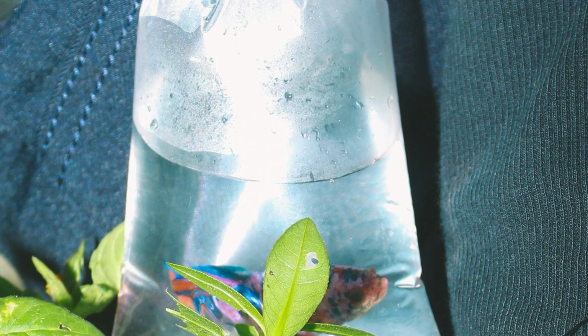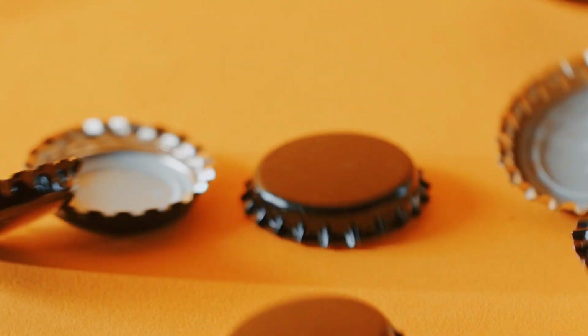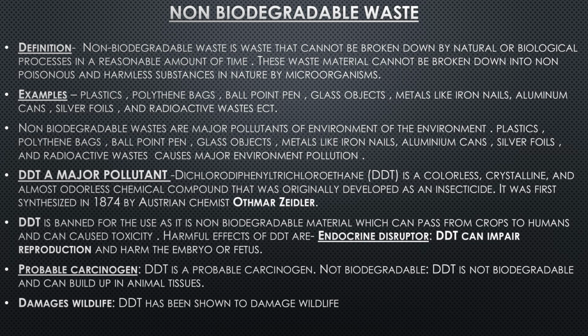The examples are plastics, polythene bags, ballpoint pen, glass objects, metals like iron nails, aluminum cans, silver foils, and radioactive waste, etc. Non-biodegradable wastes are major pollutants of the environment. The plastic, polythene bags, ballpoint pen, glass objects, metals like iron nails, aluminum cans, silver foils, and radioactive waste cause major environment pollution.